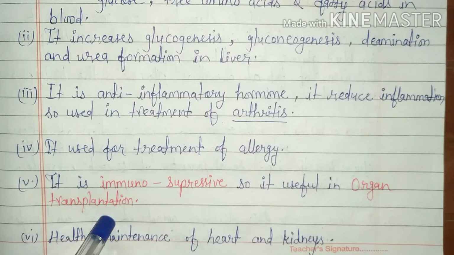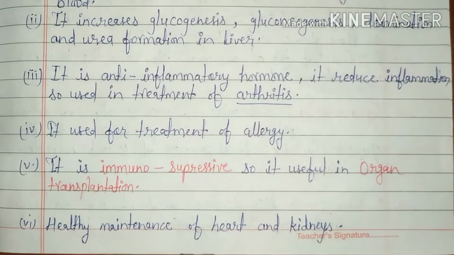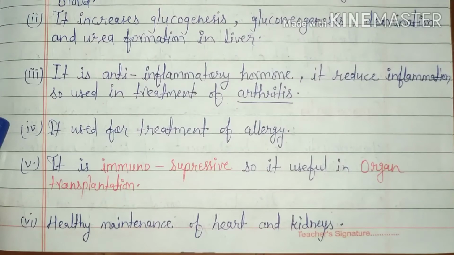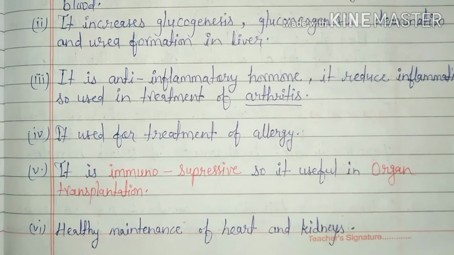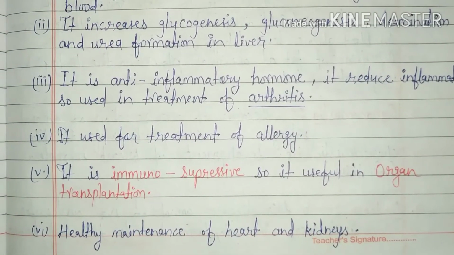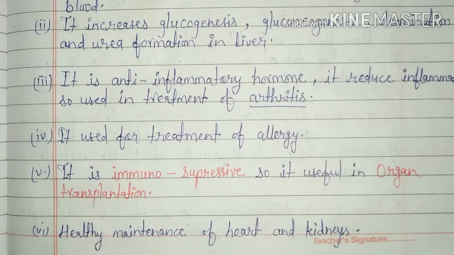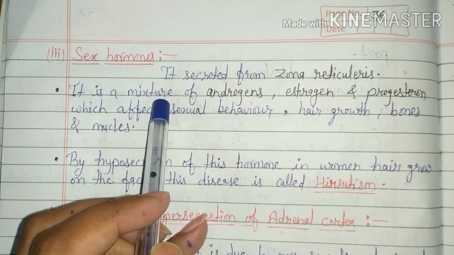Next function, it maintains the health of the heart and kidneys. It also increases the number of RBCs in the body. Another function is that cortisol decreases the consumption of glucose in most organs like skin and alimentary canal, while it increases their consumption in the brain.